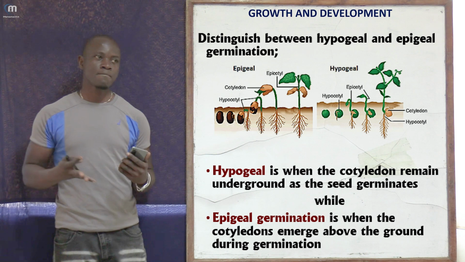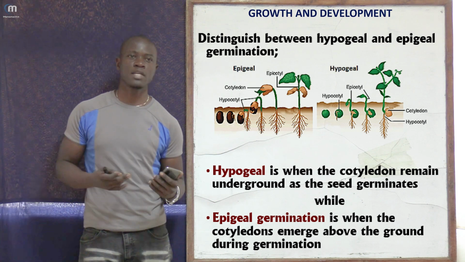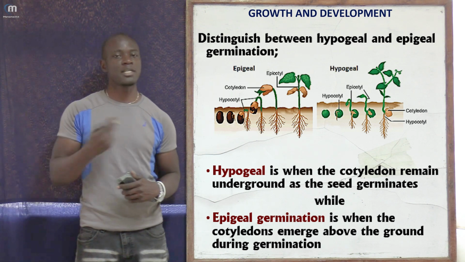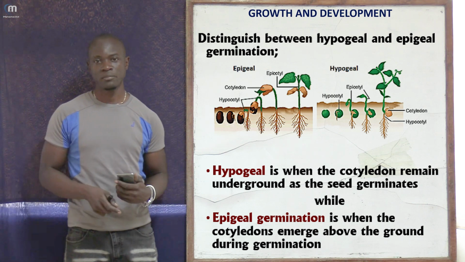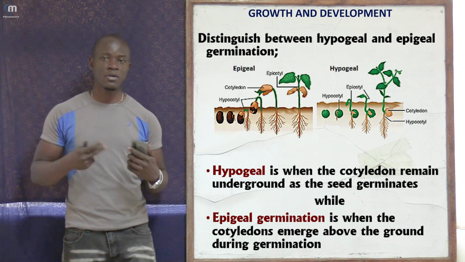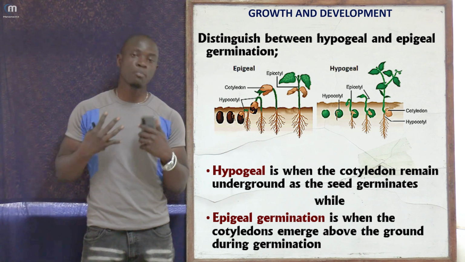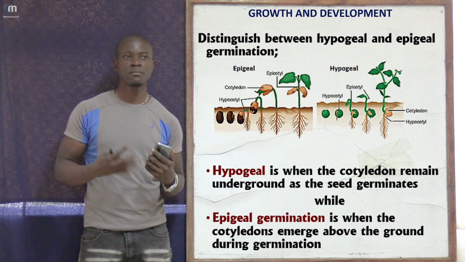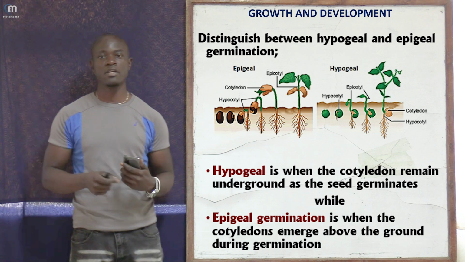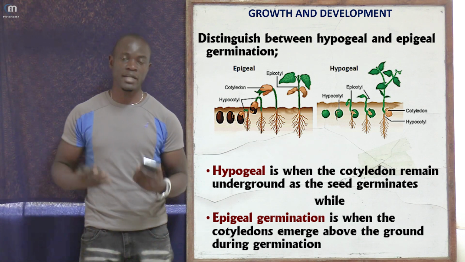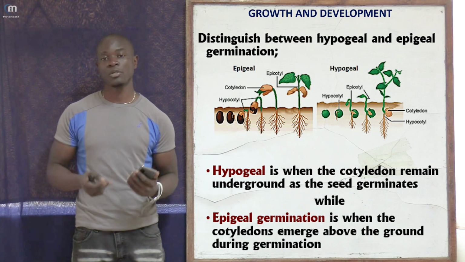So what's the function of this hypocotyl? Because you see that is where it's located, but what's its function? The hypocotyl elongates during germination to push the cotyledons and the shoot above the soil surface. So that is the function.